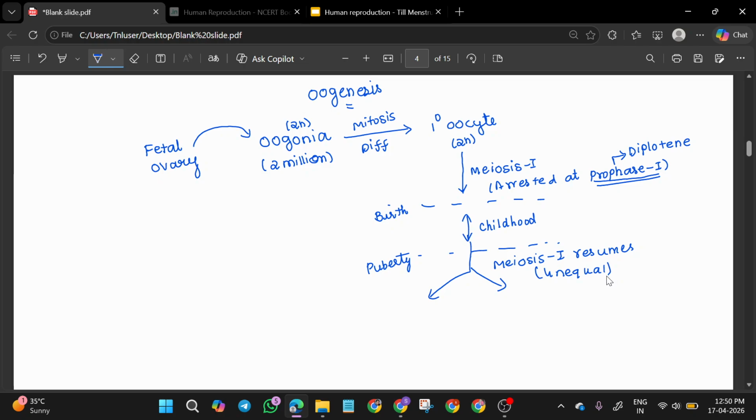The cell that forms larger is going to take the majority of the cytoplasm. The other cell forms smaller, and its cytoplasm will not be much. So one larger cell forms and one smaller cell forms. The larger cell is the secondary oocyte, which is going to be haploid, and this is the first polar body, which is again haploid. The chromosomes are the same in both, but this has more cytoplasm and this has less cytoplasm. That is the only difference.